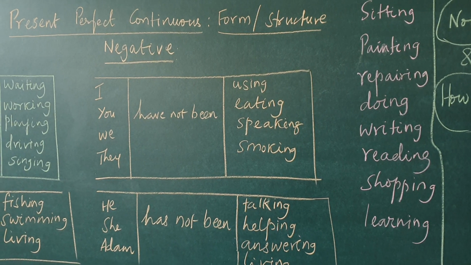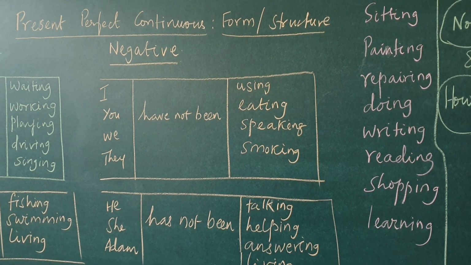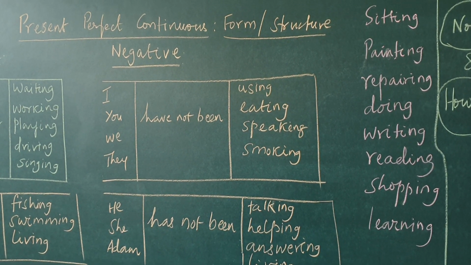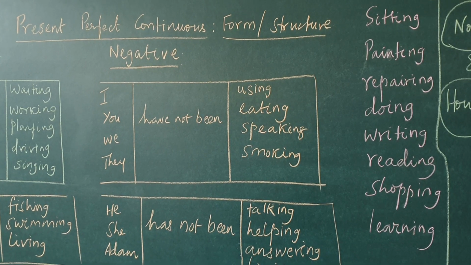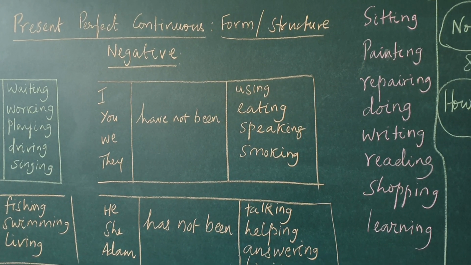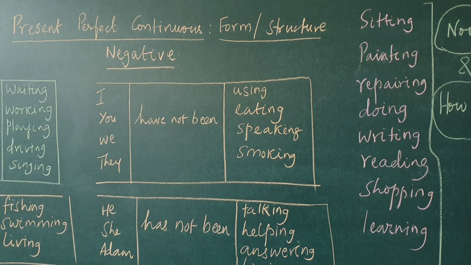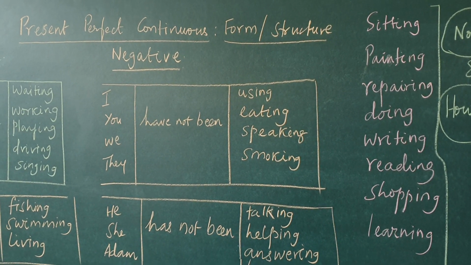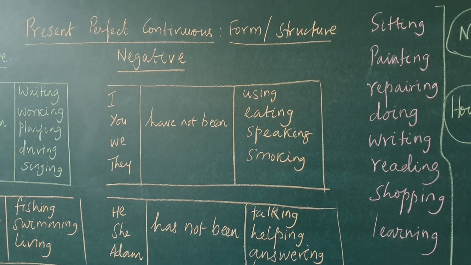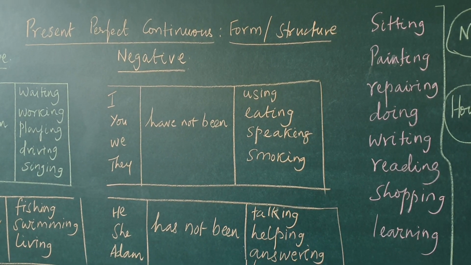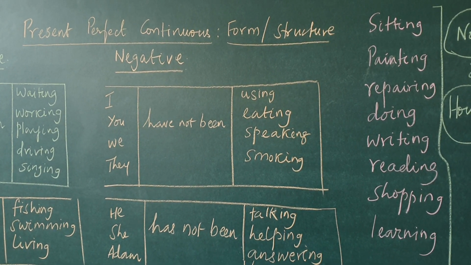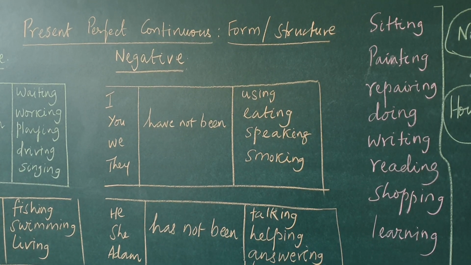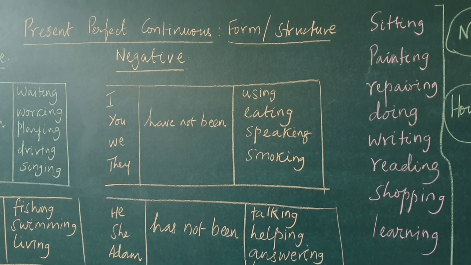If the speaker intends to say what is happening now, then present continuous is okay. If he intends to say how long that particular action has been taking place, then present perfect continuous tense comes in. This is the difference. If the intention is to tell what is happening now, we normally use present continuous. How long it has been happening, we use present perfect continuous tense.